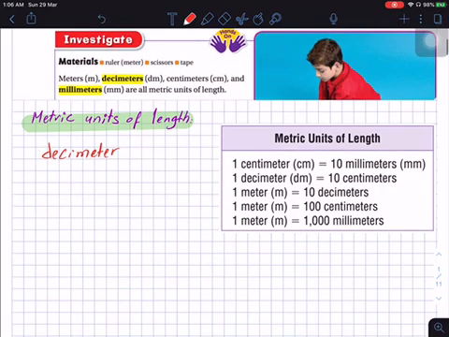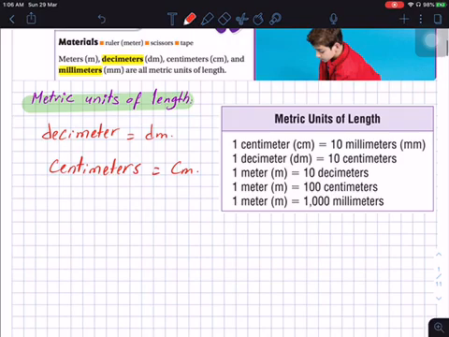Decimeter I can write as dm. The second one is centimeters, and I can denote it by cm. And the third one is millimeter, and I can denote it by mm.